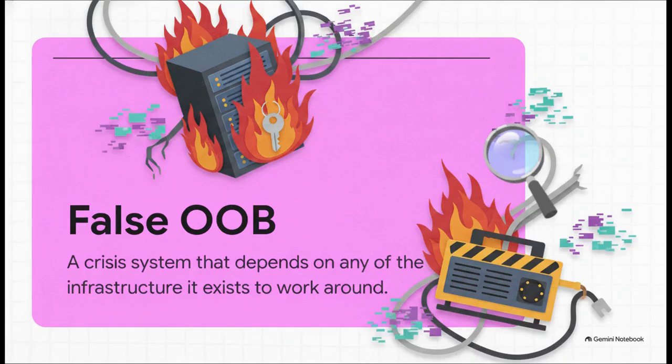Just think about the logic of that for a second. During a massive network outage or an active cyber attack, your primary environment is hostile territory. Relying on any part of it to run your emergency communications is a fatal dependency. It's basically like storing the keys to your backup generator inside a room that's currently on fire.